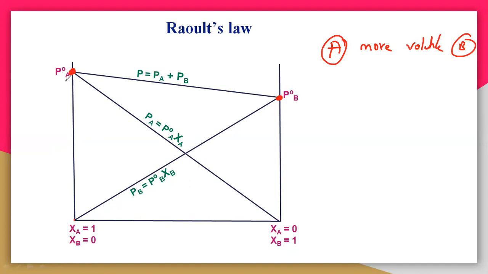So what happens? The vapor pressure of A, definitely it will decrease like this. So why is it decreasing here? Why is it decreasing here? So see here why it is decreasing. Here the P naught A, the concentration of A, which is 100%. Here one indicates 100%.